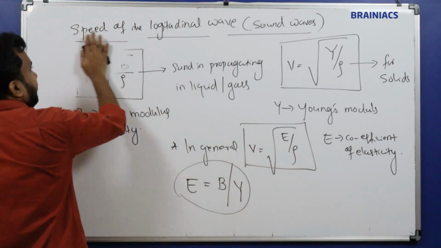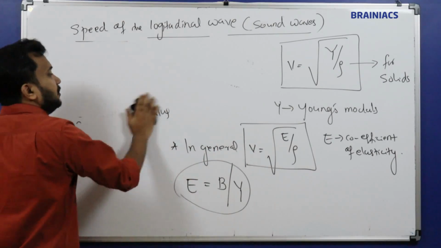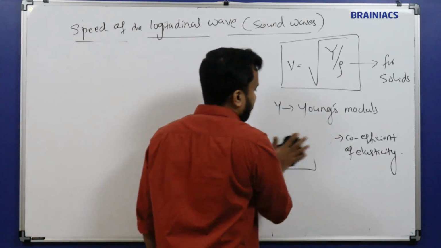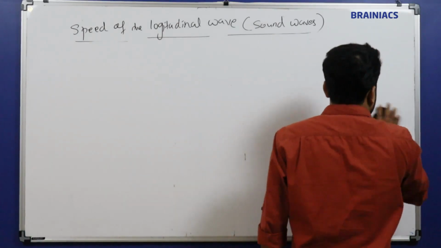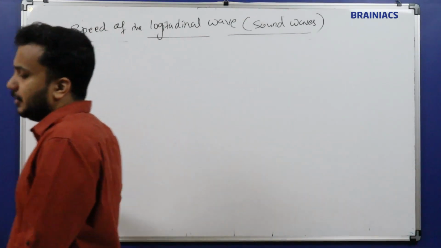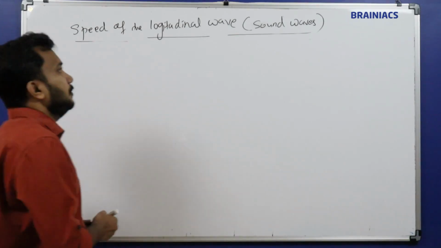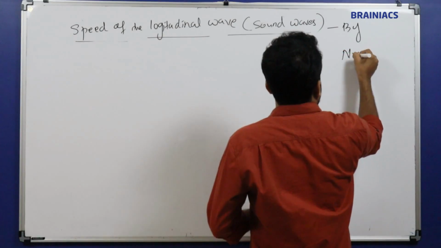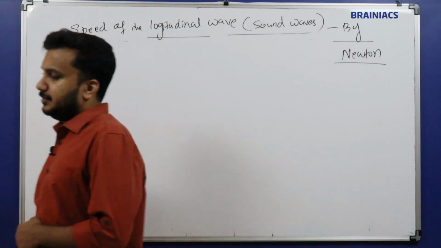So we can write speed of the longitudinal wave or sound wave. We have to add one more part to the heading: based on Newton's law. So speed of the longitudinal wave or sound waves by Newton. Now we will see how Newton proposed this law.